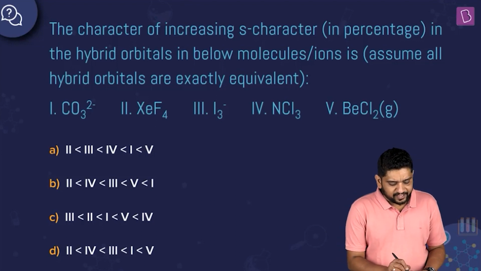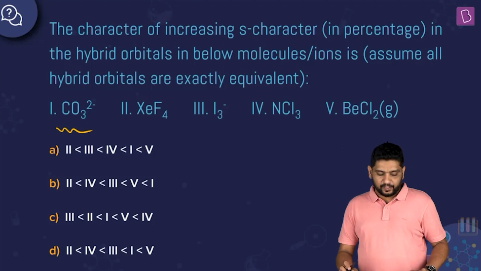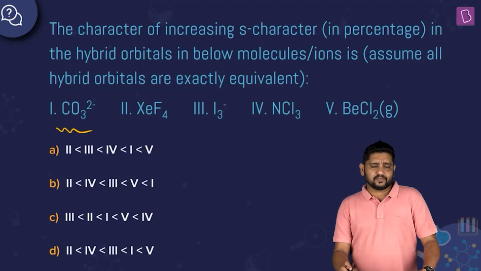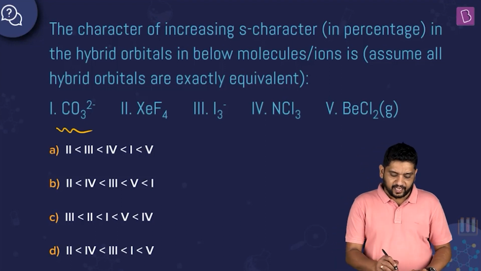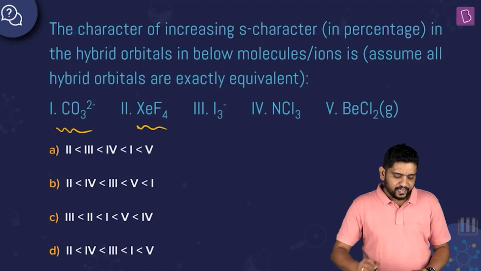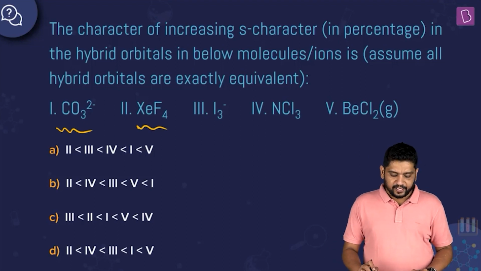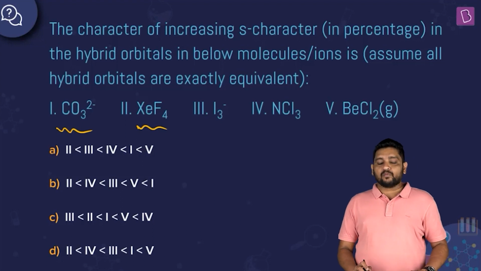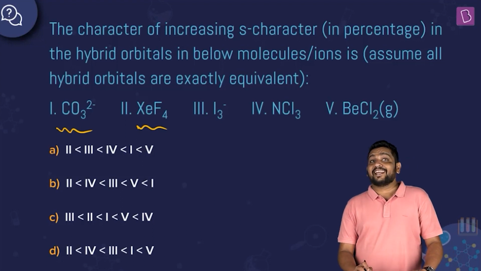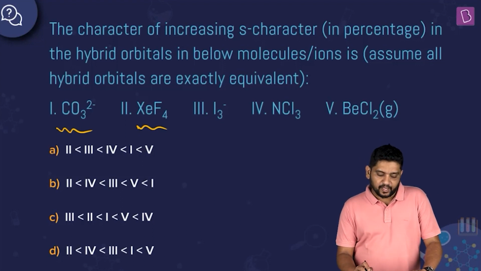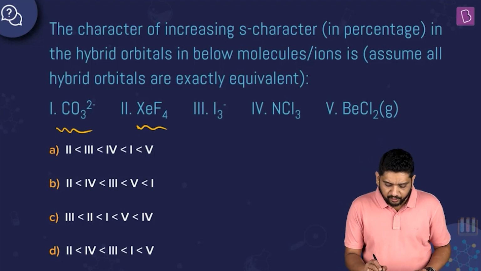So let's see, what are these hybrid orbitals? Let's try to find out, right? So once we know the hybrid orbitals, we should be able to predict the percentage S character, right? So what do we have? First one is carbonate. So in order to get hybridization, what do we do? We can find out the steric number. Once we know the steric number, we can find out the hybridization, right? So how do we find out steric number?